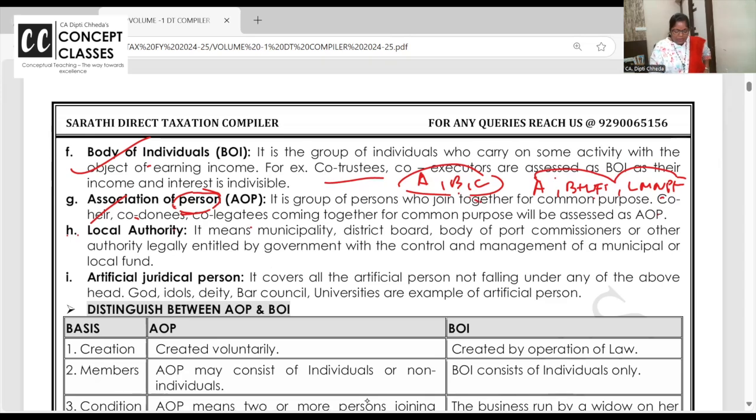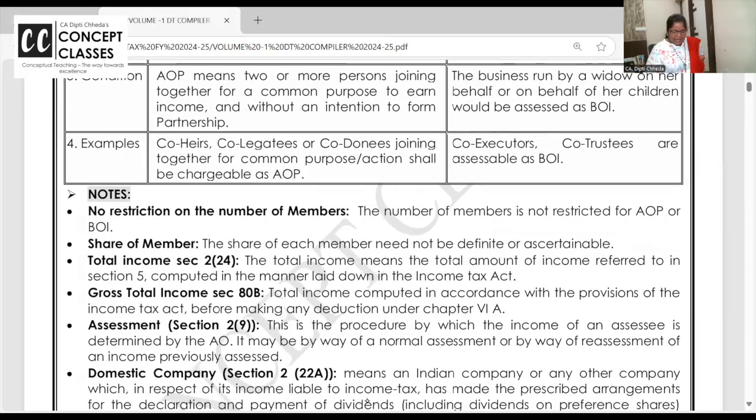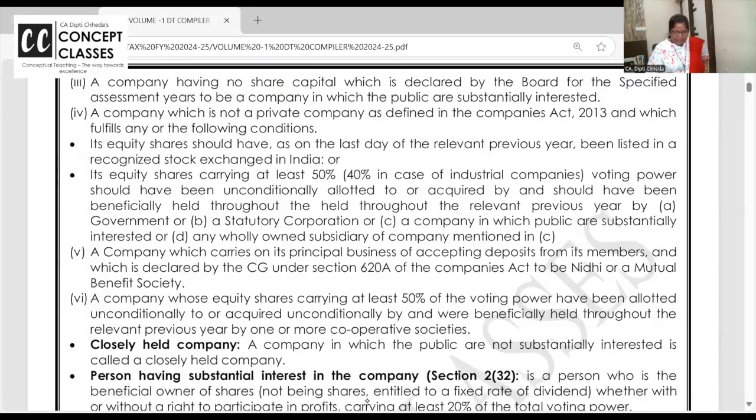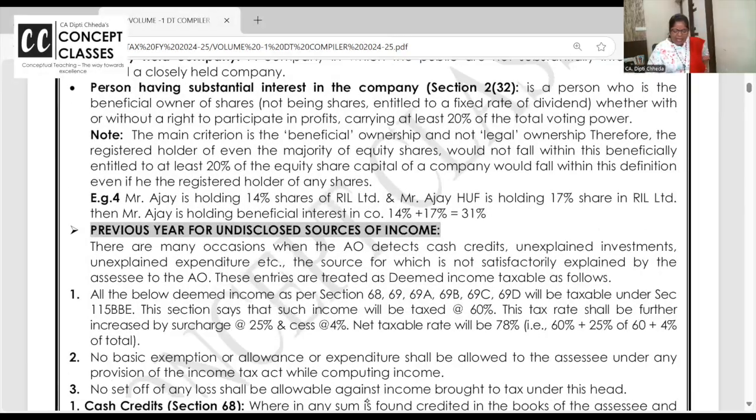Local authority, artificial judicial person. TTD temple, ISKCON temple, Gurudwara, mosque, they are all also earning income, and of course they have a lot of exemptions, but they have to pay tax. Types of companies, Indian company who declare dividend in India and all.